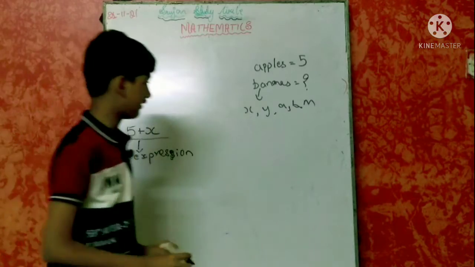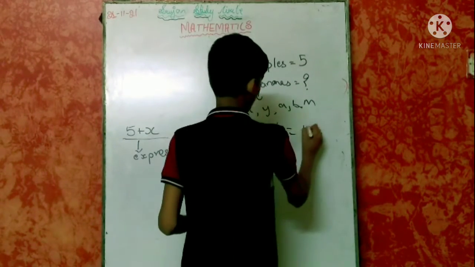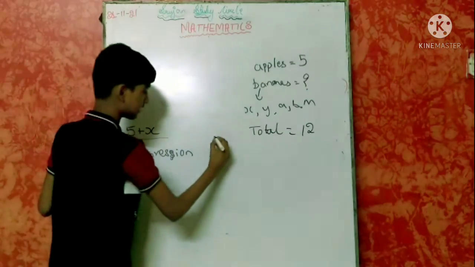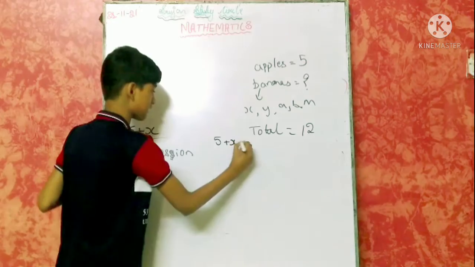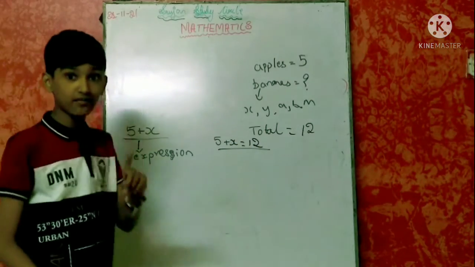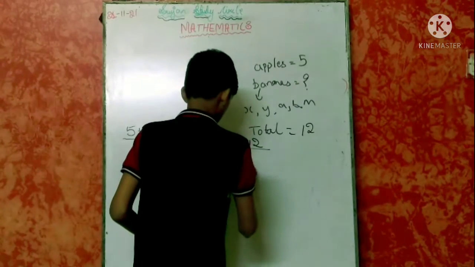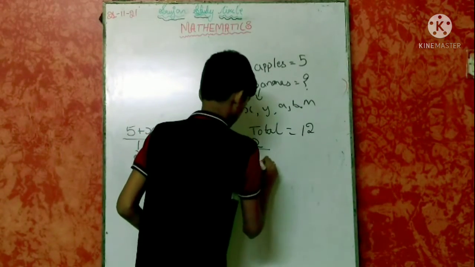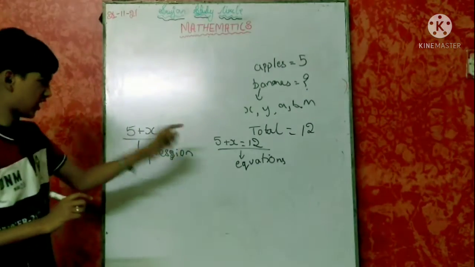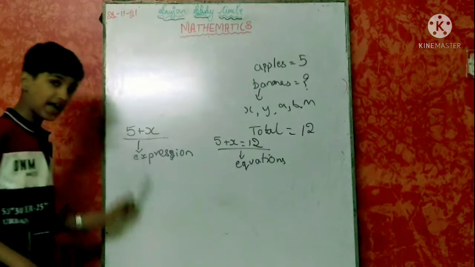And if they give that the total number of fruits is 12, we can write it as 5 plus x is equal to 12. We know the total and we know one of the numbers, so this is an equation, because it has an equals sign with 12. So this is an equation and the earlier one is an expression.